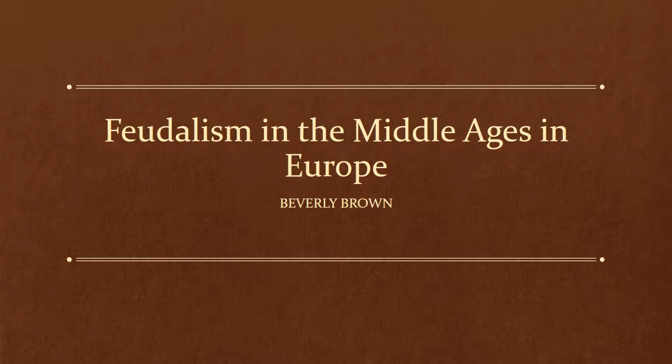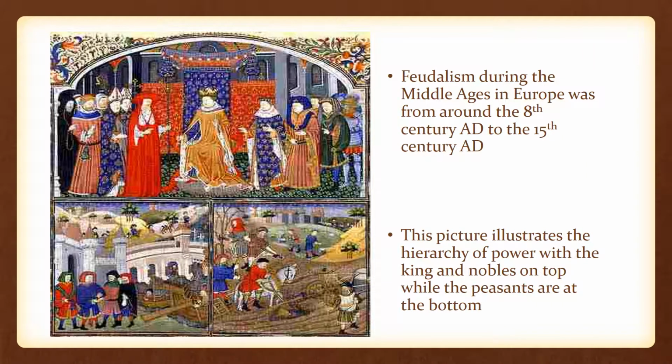This is a short video to explain the basics of feudalism in the Middle Ages in European nation-states. Feudalism during the Middle Ages in Europe was from around the 8th century AD to the 15th century AD. Feudalism was a political and economic system in which control of the land was the main source of power.